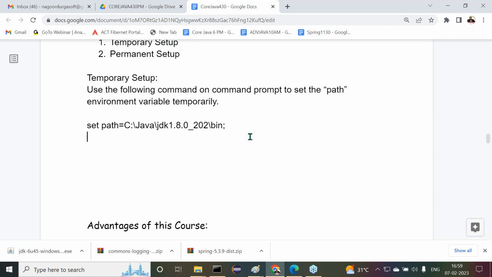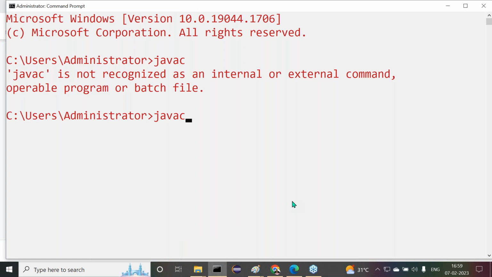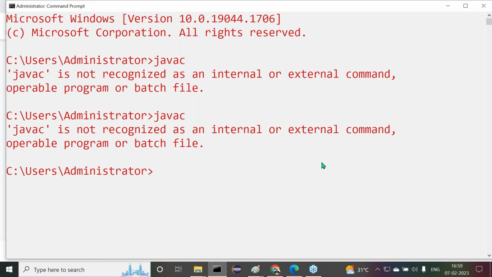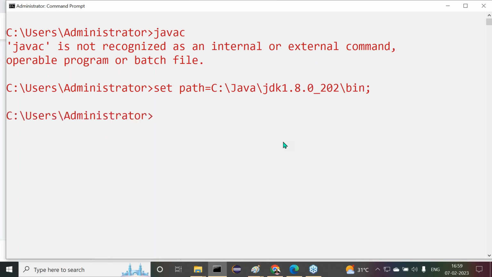Shall we try this in our command prompt now? Right, so now I want to open this command prompt here. Open it. What are we getting there? javac is not recognized. Now observe carefully. Now I want to write it. set path is equal to. Already copied that location or not? Ctrl+V. Pasted it. Okay. Click on it. Now here, javac. Previously we got what message? javac is not recognized as an internal or external command, operable program or batch file. This message we got in the previous case. Now click on the enter button here.